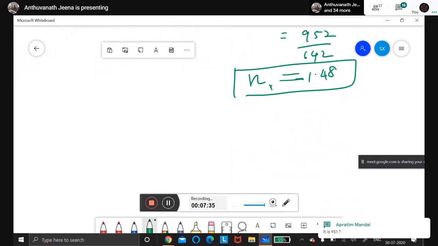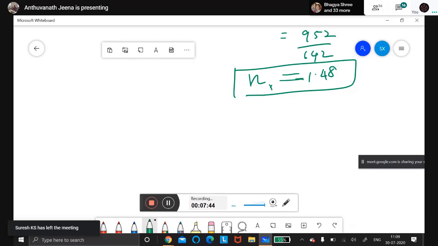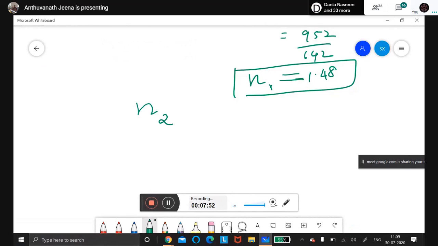Now let me tell you one more thing. For this refractive index, one more formula is there. That means the refractive index depends upon the speed of the light. Listen carefully. Refractive index of the second medium with respect to the first medium. In some books it will be written 2:1. That means second medium with respect to first. You should not read it as 21. You should read it as refractive index of the second medium with respect to the first medium.